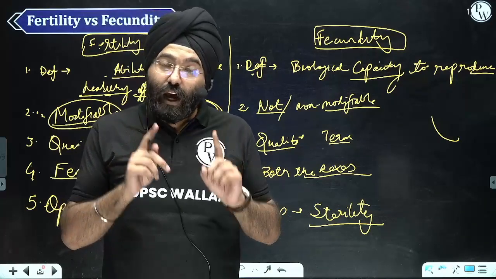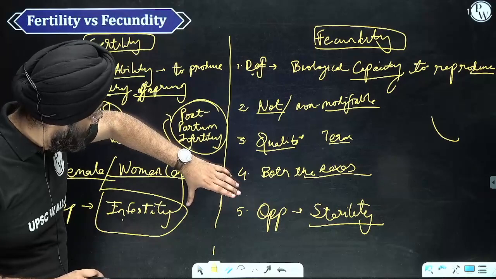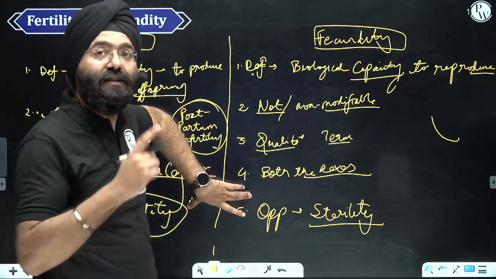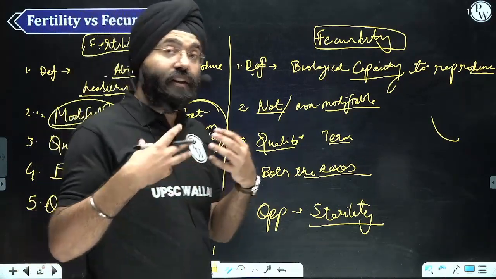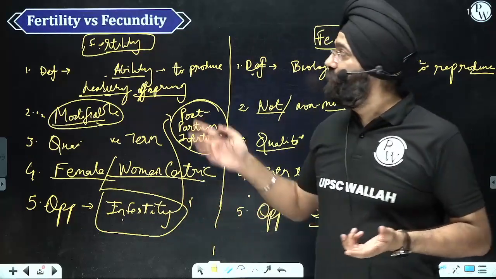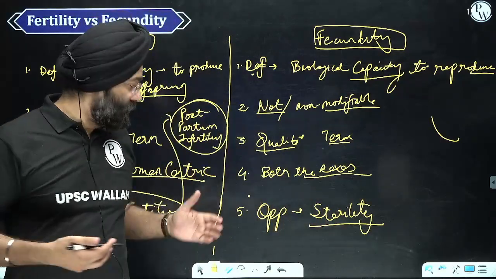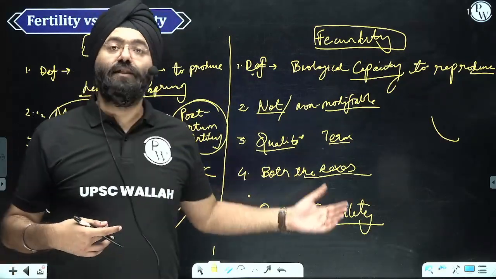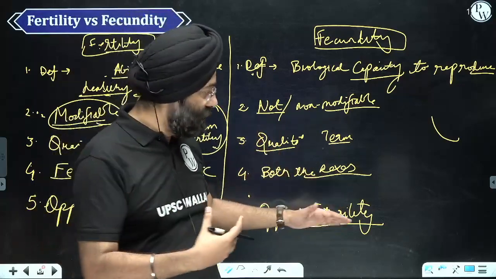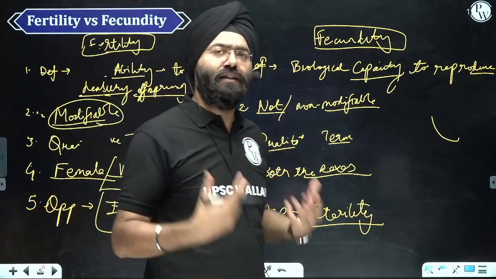It is important you understand the differences between infertility and sterility. These two terms can be asked in the examination. Instead of asking you fertility and fecundity, they can ask you to write the differences between infertility and sterility. Then you relate these terms to the other aspects and write an effective answer.